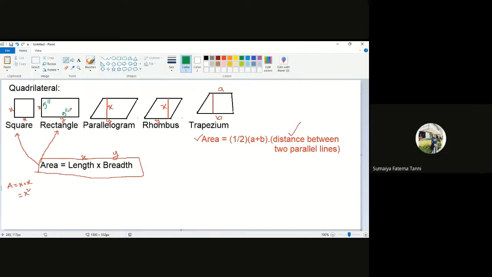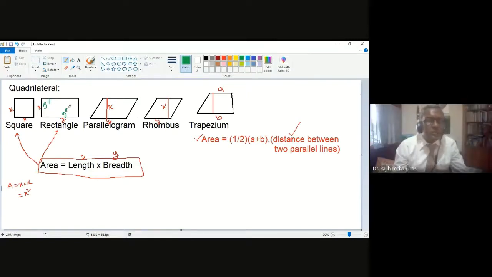No, you will just use the formula. Area is length into breadth, so it will be 5 into 9 or 9 into 5. So it will be 45 square inches. Be careful, it will be inches square.